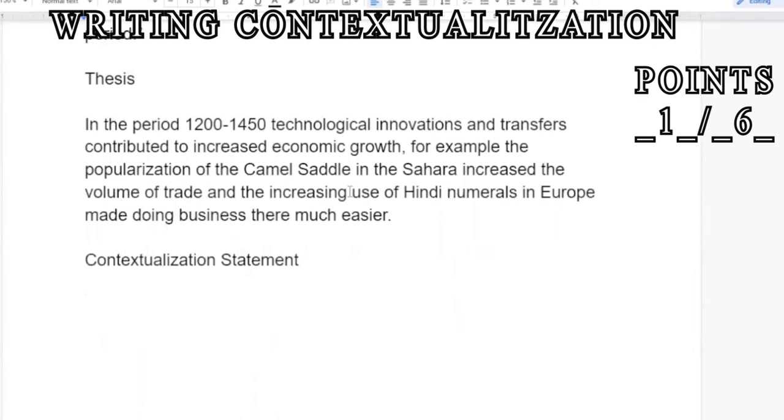However, since this prompt is from Unit 1, unless you happen to know a lot about Unit 0, you might be out of luck there. However, that's okay. As long as you can talk about other things happening around the same time that have nothing to do with the prompt, that is an okay contextualization statement.